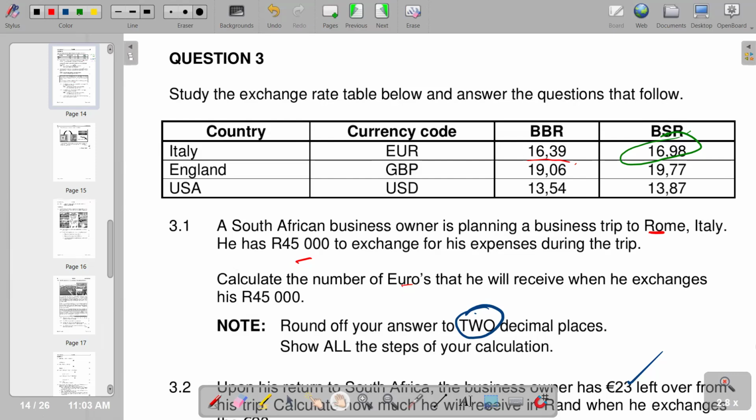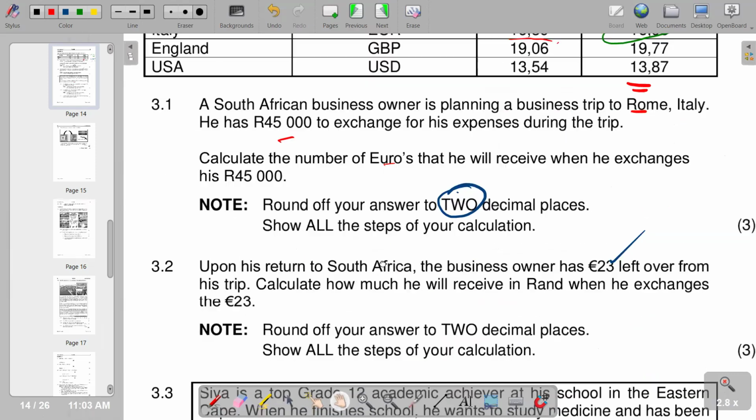So we go to the selling rate, which is 13.87. So we are going to divide 175,000 by 13.87.